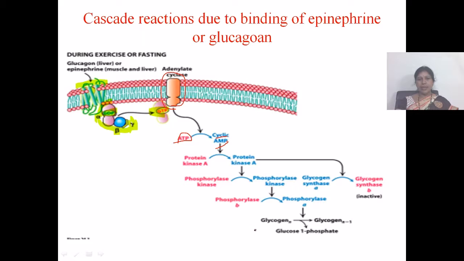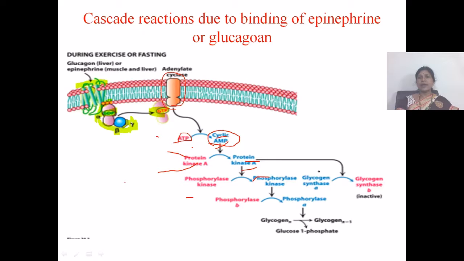Cyclic AMP binds to inactive protein kinase A and transforms it into active protein kinase A. This active protein kinase A in turn activates the inactive phosphorylase kinase into active phosphorylase kinase.